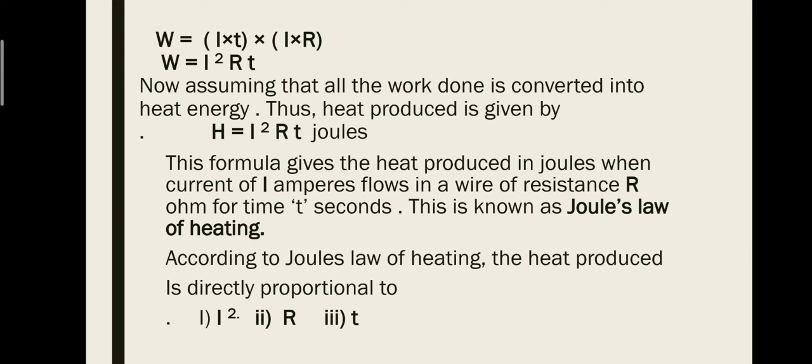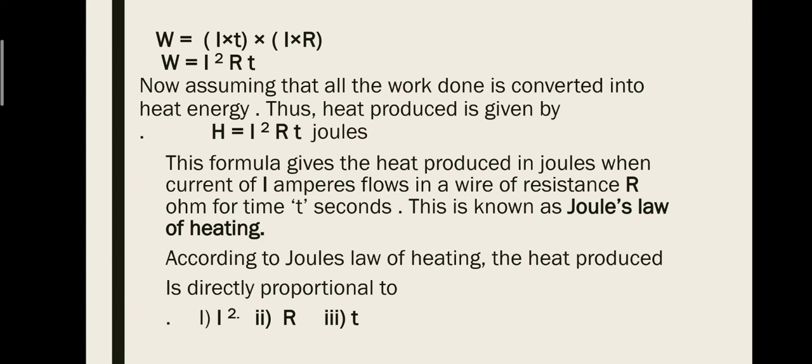According to Joule's law of heating, the heat produced is directly proportional to the square of the current, directly proportional to the resistance of the conductor, and also H is directly proportional to time. This means if we increase the value of current, then heat will be increased.